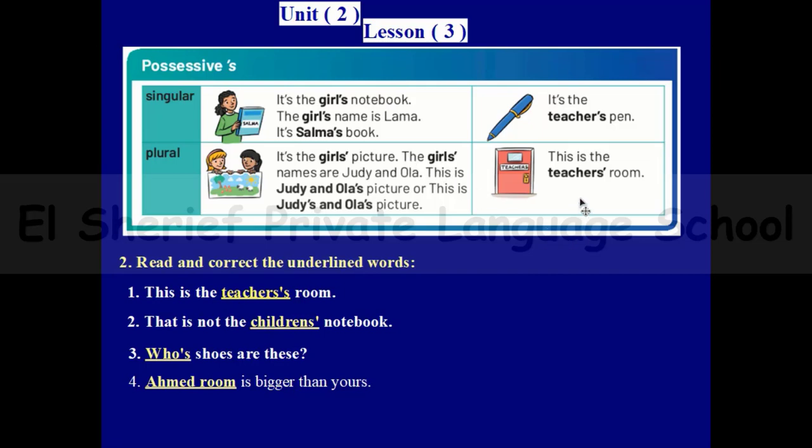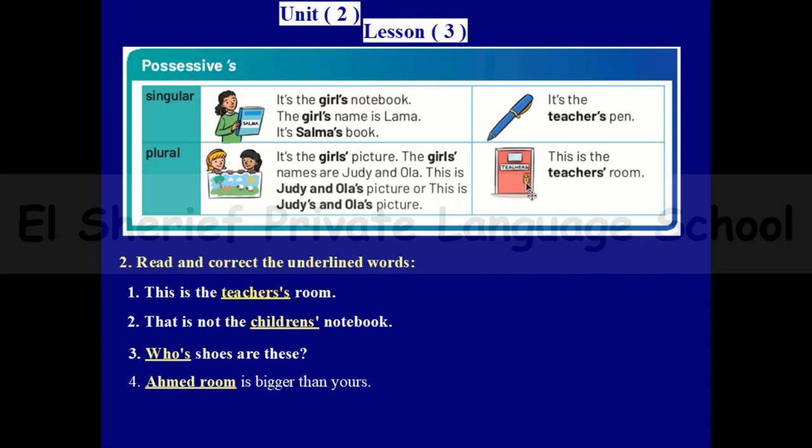So what about if I have a plural word which does not end with s, like the words children, men, women? How can I answer this problem? Teachers ends with s, so this is a regular plural noun ending with s, and I will just add apostrophe. What about a word like children?